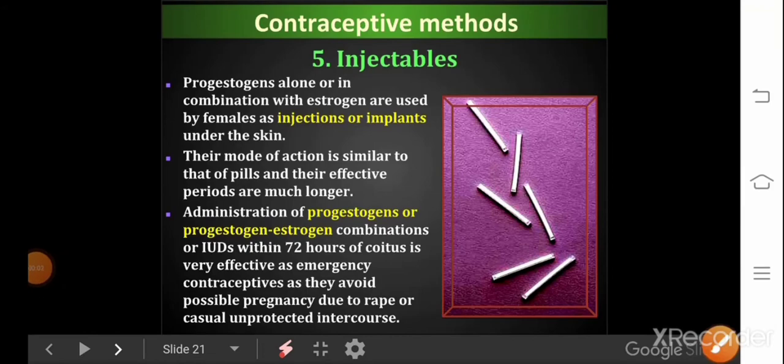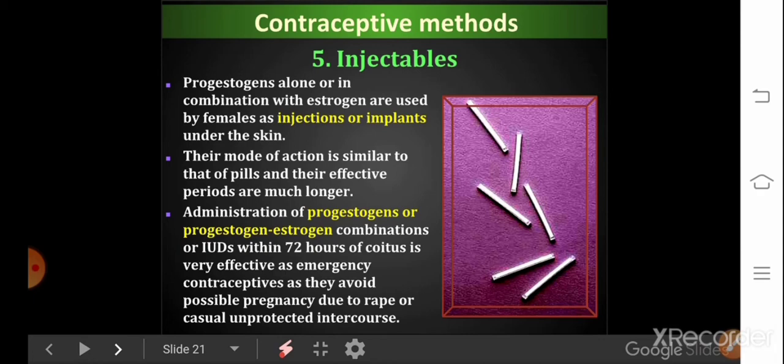The fifth one is injectables. Progestogen alone or in combination with estrogen is used by females as injections or implants under the skin. Their mode of action is similar to that of the pills.